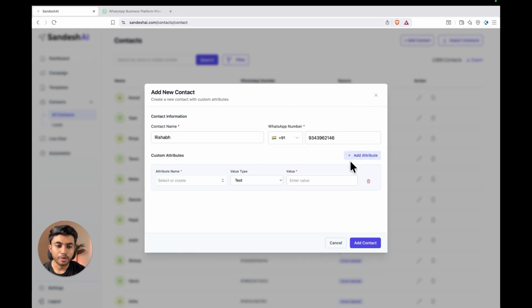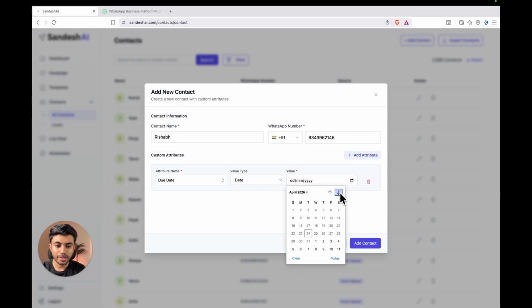Click on this add attribute button here. Either you can select the existing attribute or create a new attribute by typing it here. Let me select the existing attribute, which is due date. And this is a date column. So write date and select, let's say this plan gonna expire on 9th of April.